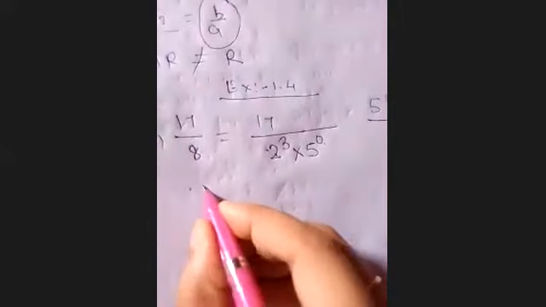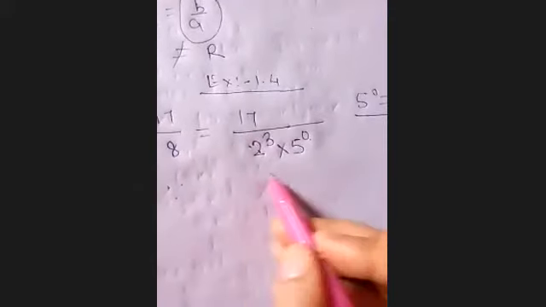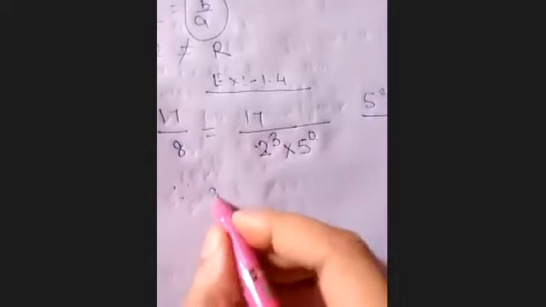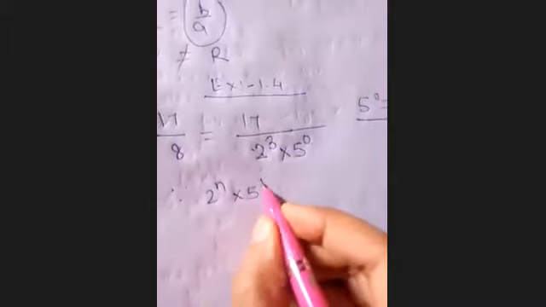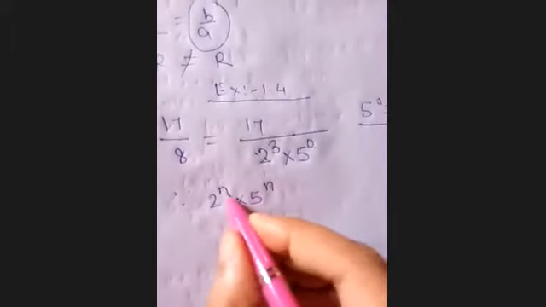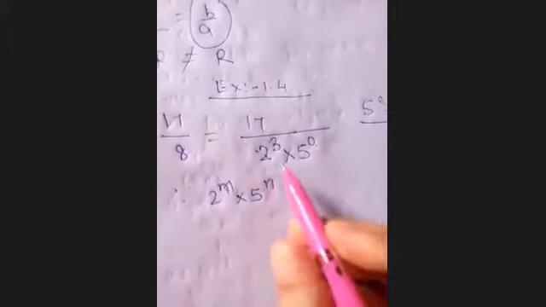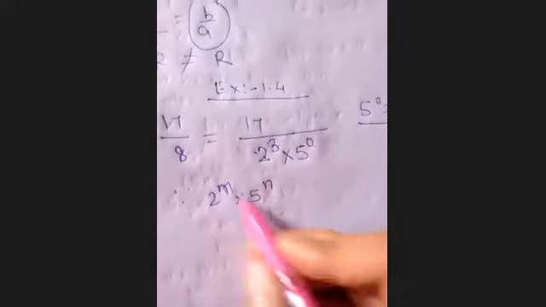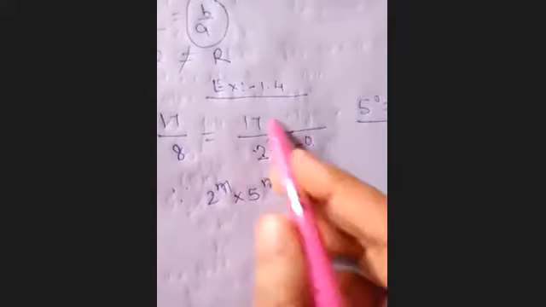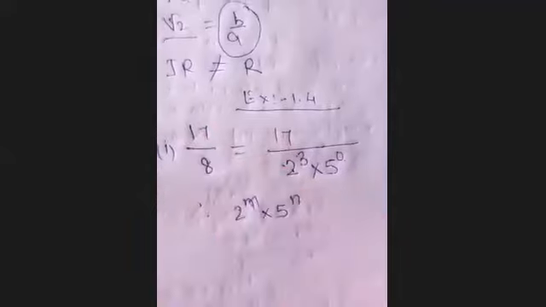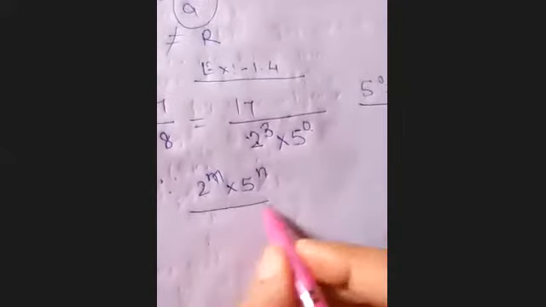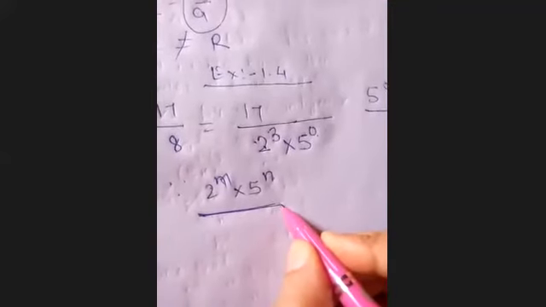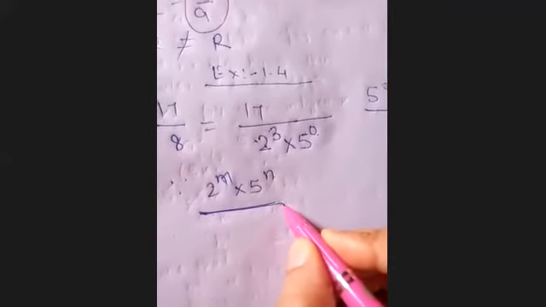Now I have written here 2 power 3, 5 power 0. So if any denominator is in the form of 2 power m, 5 power n, then this is a terminating decimal expansion. And if your denominator is not in this form, you can say very easily this is a non-terminating decimal expansion.